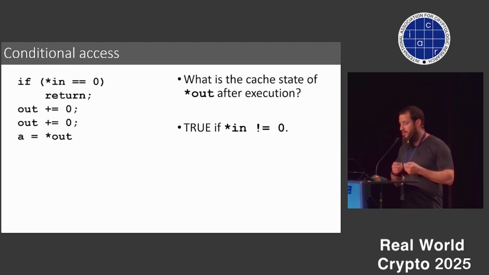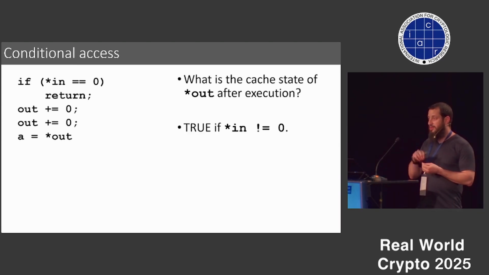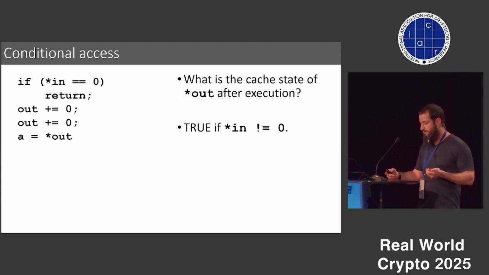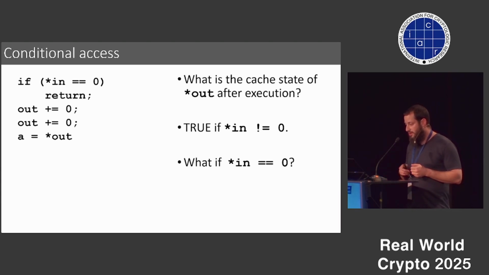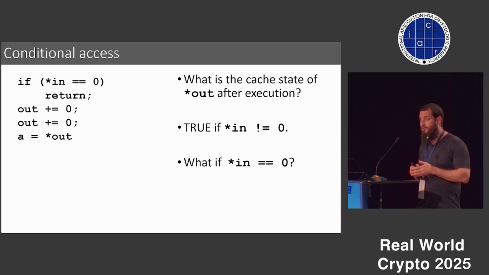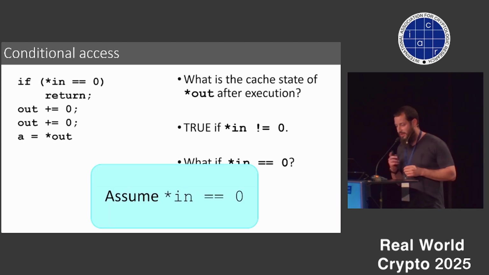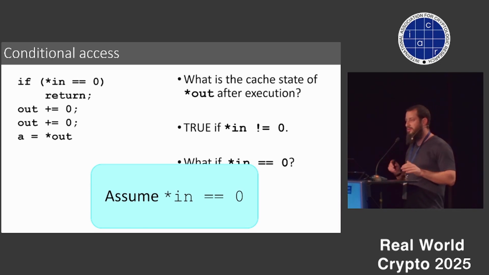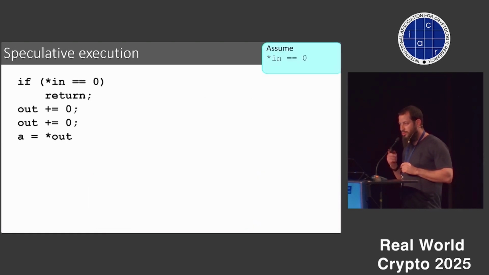Of course, if the value of the input address is not 0, then we're going to access the output because we're not going to return, and the value is going to be logically set to true. However, we can ask ourselves, what happens if the input address is 0? Then it still might not be very clear. Let's assume the input value is 0, and throughout this talk, all of the values of the memory addresses are always going to be 0.